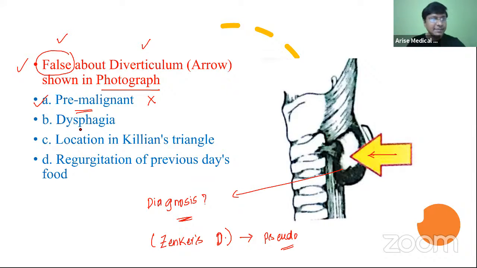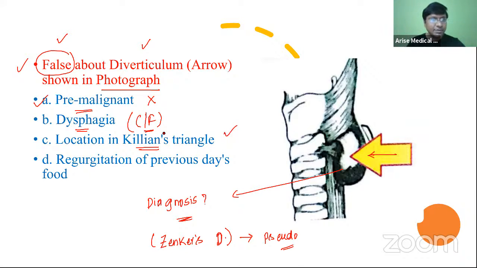Next, the other point is, in these patients with Zenker's diverticulum, the clinical feature is in the form of dysphagia. And it is located in the Killian's triangle, right? That is also a true statement, or the correct statement.